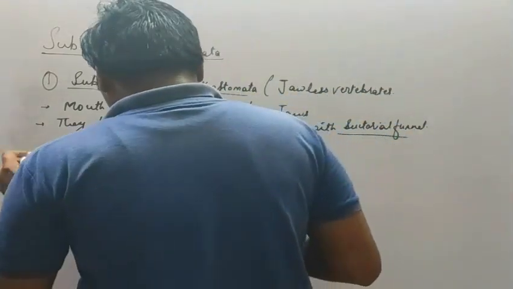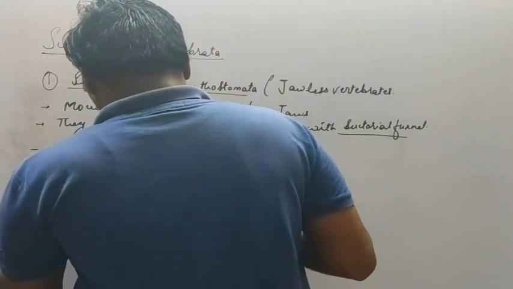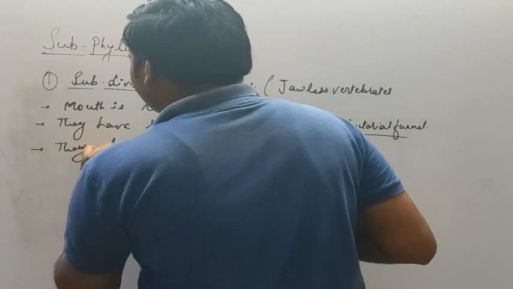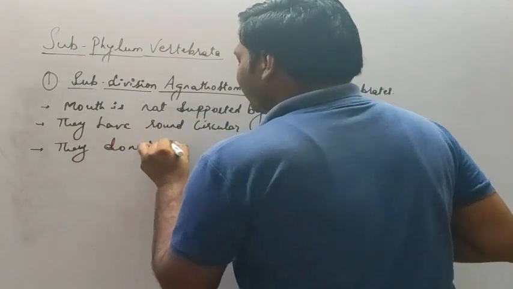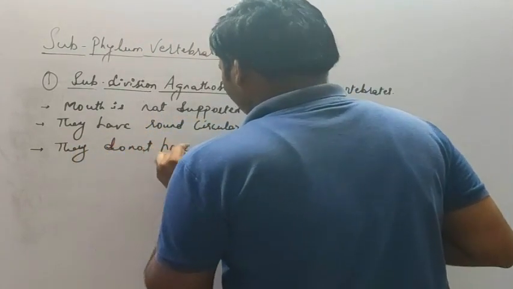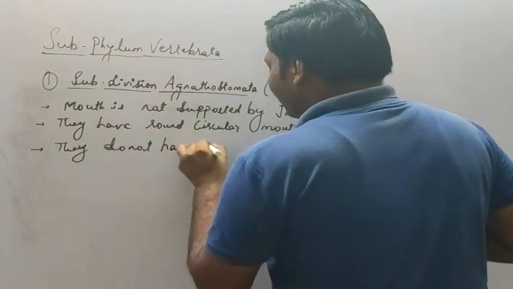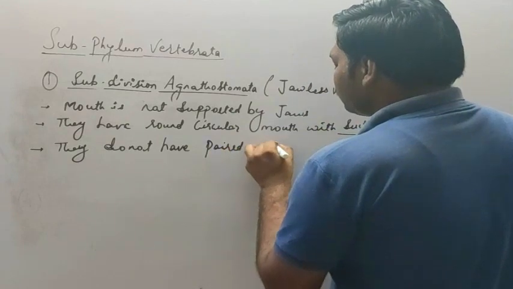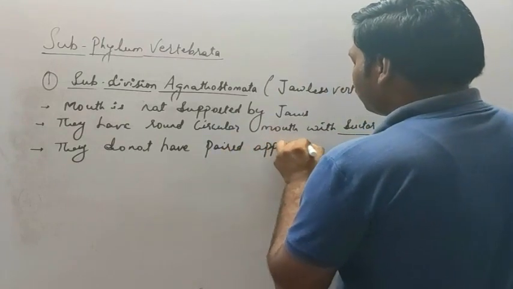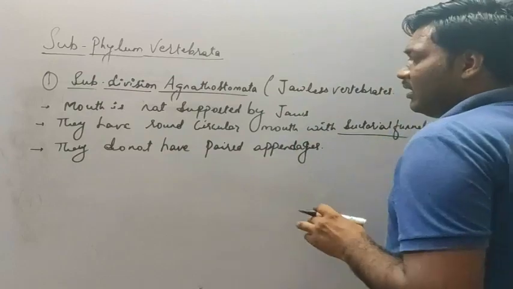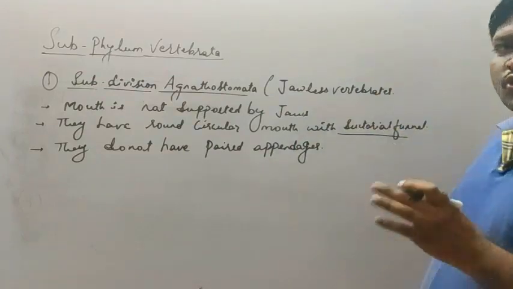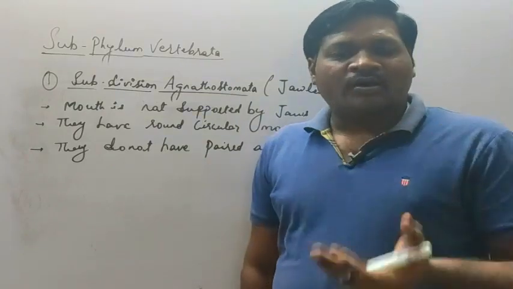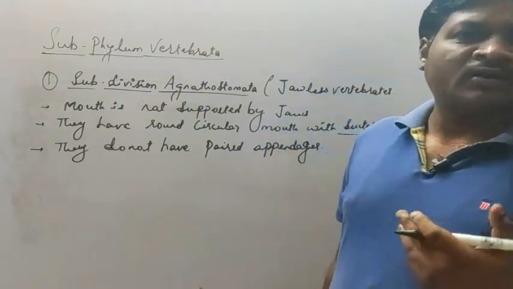The next, they do not have paired appendages. Most of the anathostomes do not have paired appendages. The organisms under anathostomes are found underwater.